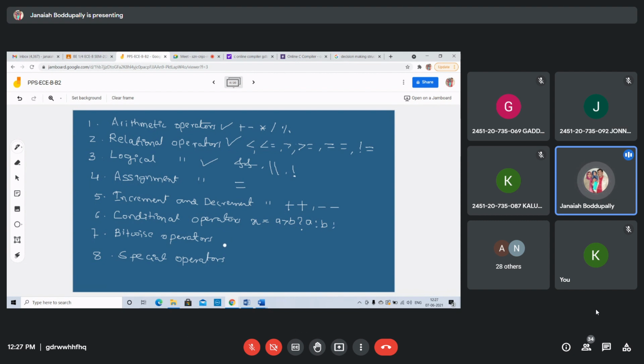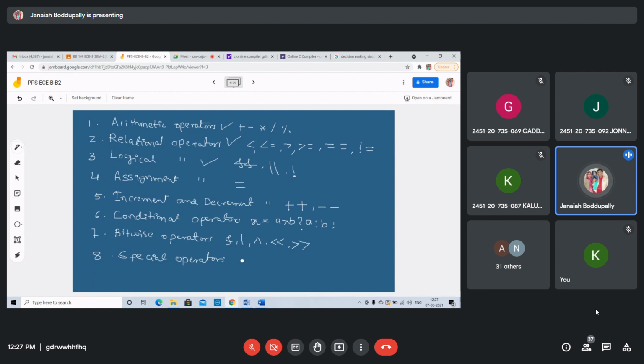There are 5 bitwise operators. What are they? Bitwise and, bitwise or, exclusive or, shift left, shift right. These are 5. Some special operators are there. What are the special operators? We'll discuss, and then I will go to the other topic.